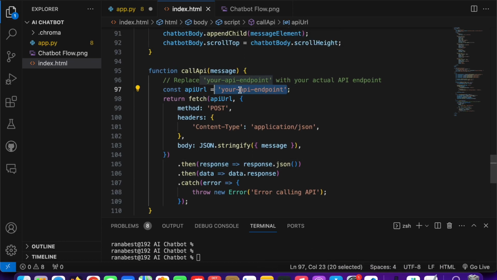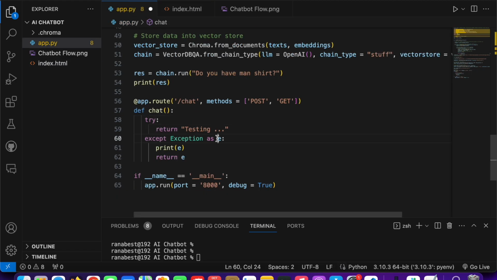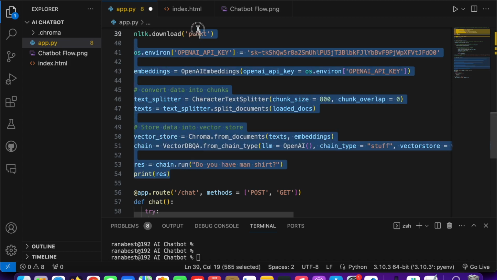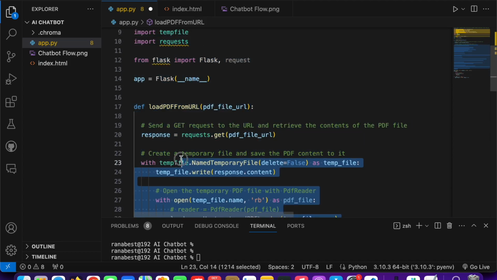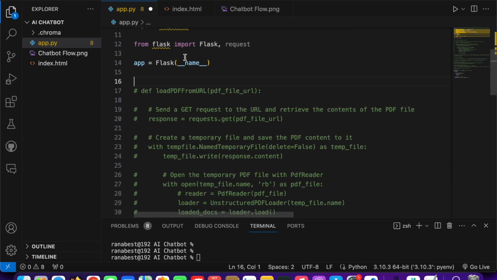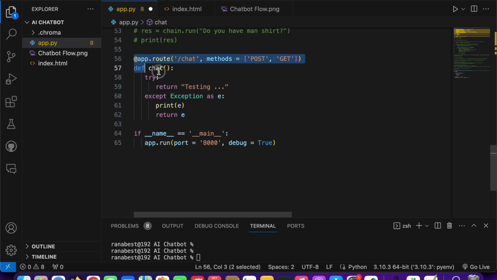So what is our endpoint? Let's discuss that first. Let me first comment out this whole code above, all of this, and just assume we have only this code right now, our Flask app, and this is our API.